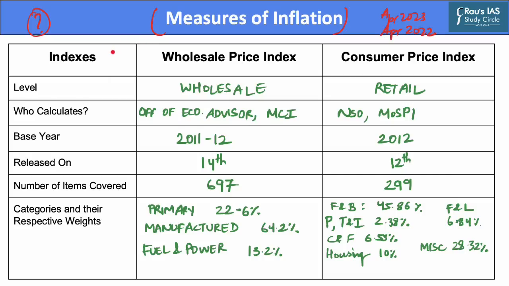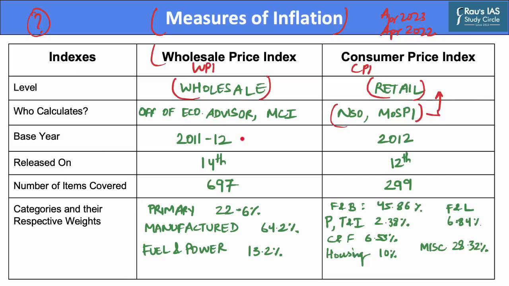Now, there are various indexes that measure prices of goods. The two most important of them are the Wholesale Price Index, that is WPI, and the Consumer Price Index, that is CPI. The Wholesale Price Index measures inflation at the wholesale level, whereas the CPI measures inflation at the retail level. The Office of Economic Adviser under the Ministry of Commerce and Industry calculates the Wholesale Price Index, whereas the National Statistical Office under the Ministry of Statistics and Programme Implementation calculates CPI.